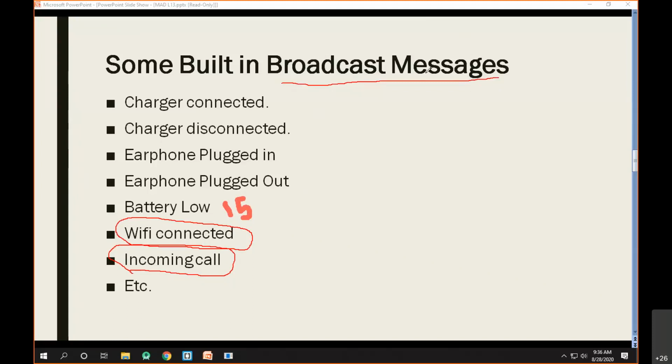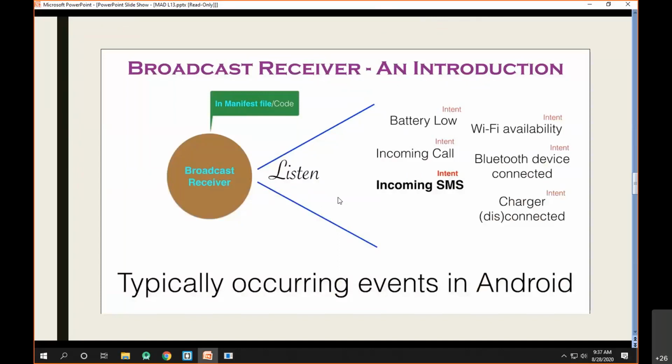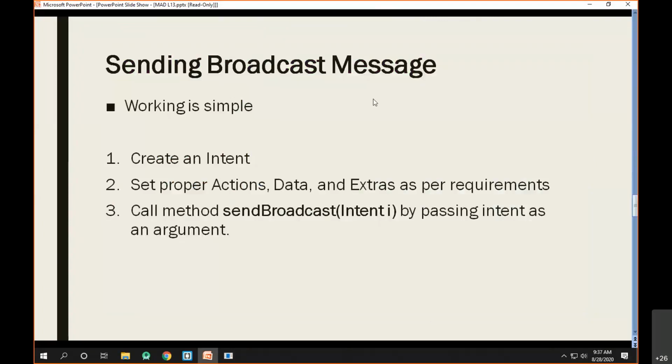Now the question is, yes, we know the OS will send broadcast messages, but is there any way that I can generate my own broadcast message and send it across all the apps installed on the device? The answer to this question is yes. You can generate your own broadcast message and send it across all the apps which are installed on the OS. Now, how to do that? This diagram we'll see later on, but before that, let's try to understand how we can send a broadcast message.